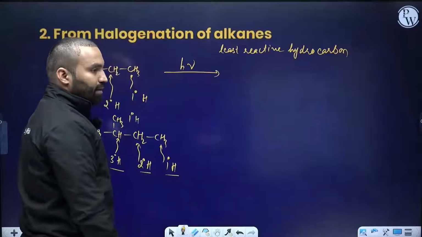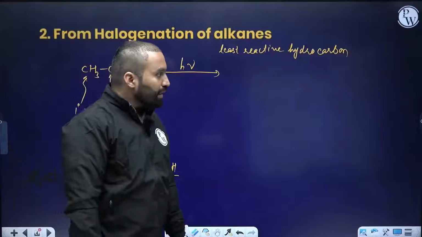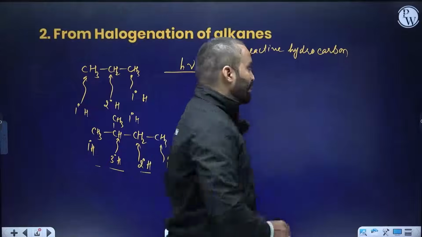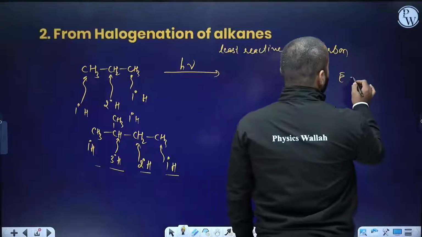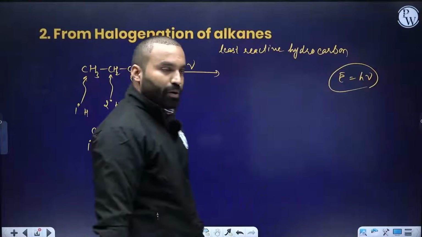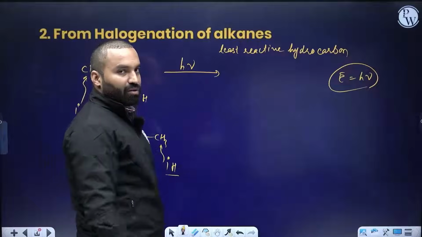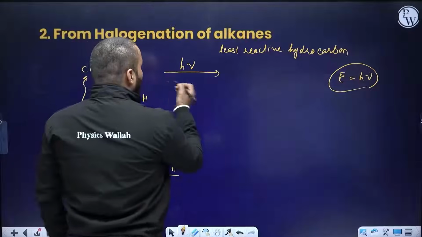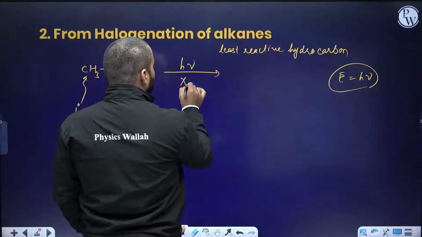You know, Planck was a scientist. He said that the light is made up of photons, and every photon has an energy E equals H nu. So we represent light by writing just H nu. Now this light could be of any particular wavelength for a reactant. Now you will be using X2, dihalogen.